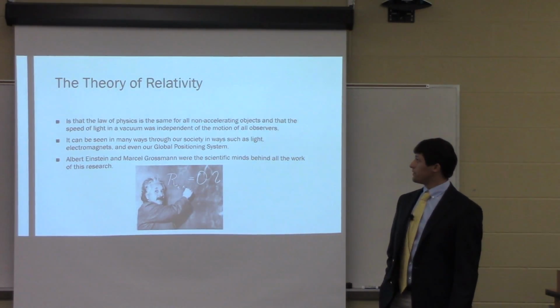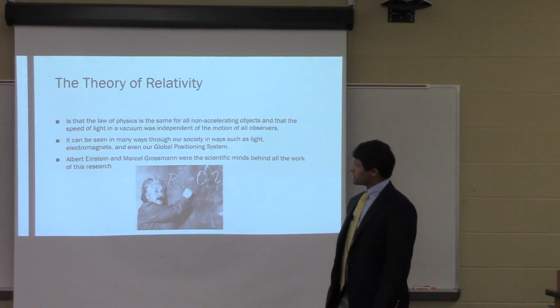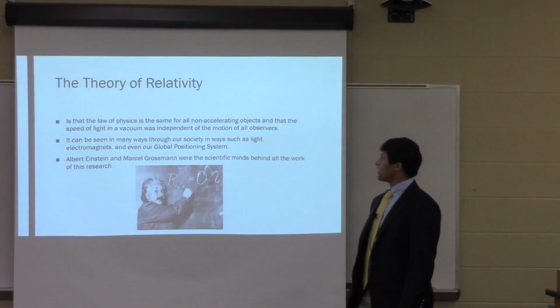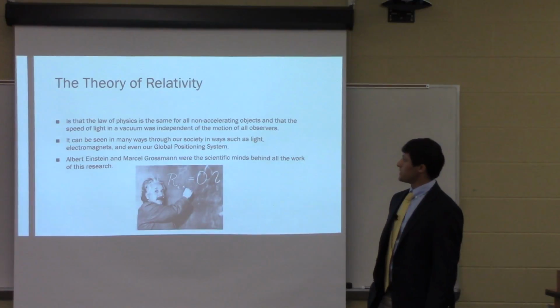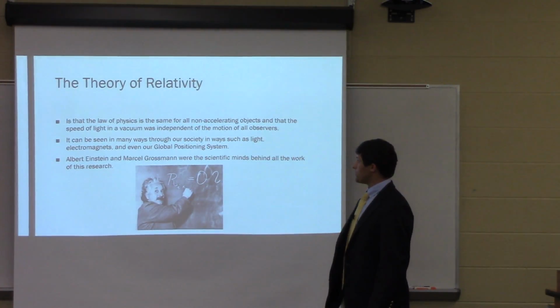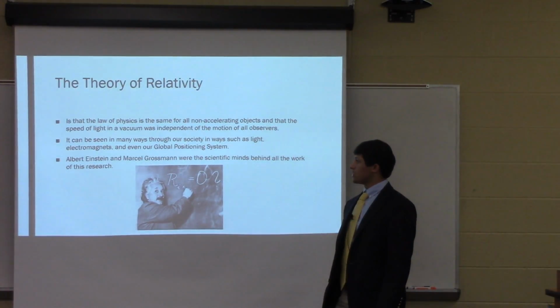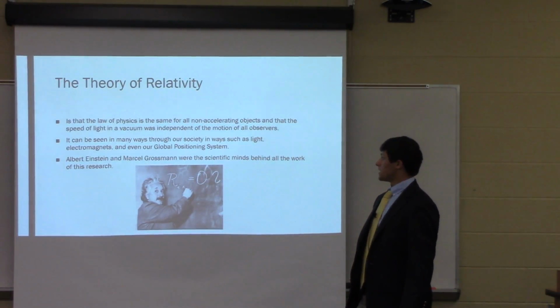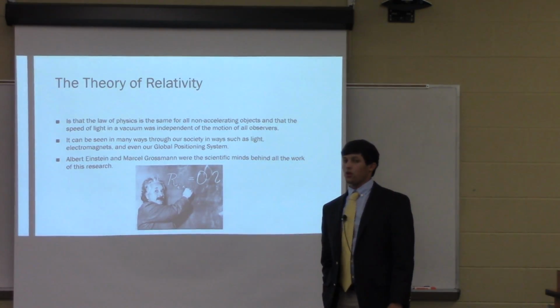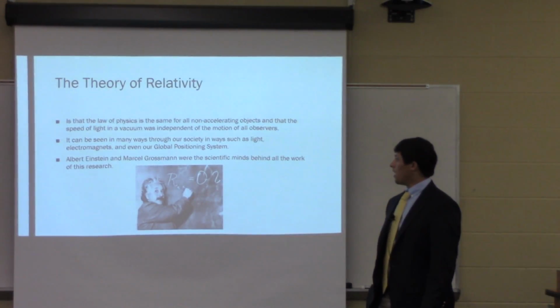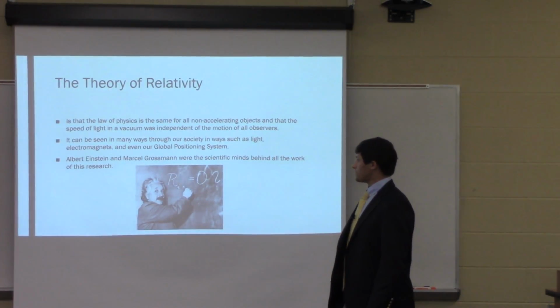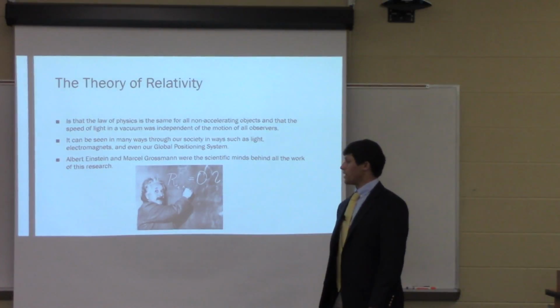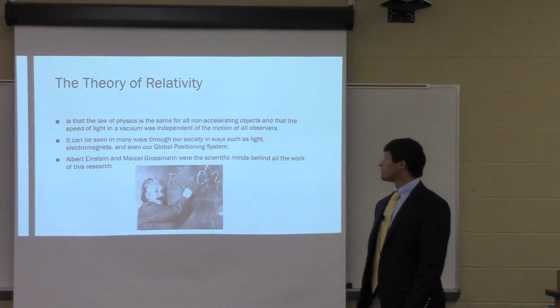The theory of relativity is that the law of physics is the same for all non-accelerating objects, and that the speed of light in a vacuum is independent of the motion of all observers. It can be seen in many ways through our society, such as light, electromagnets, and even our global positioning system. Albert Einstein and Marcel Grossman were the scientific minds behind all the work of this research.